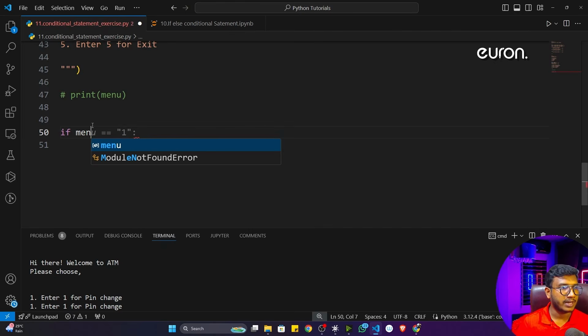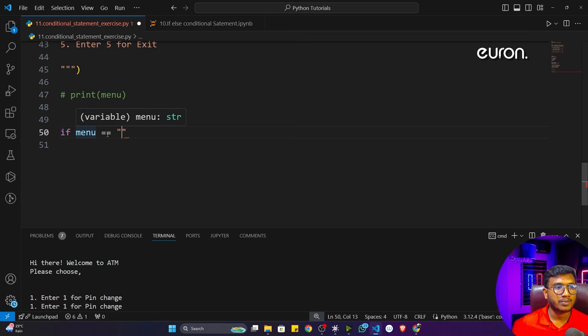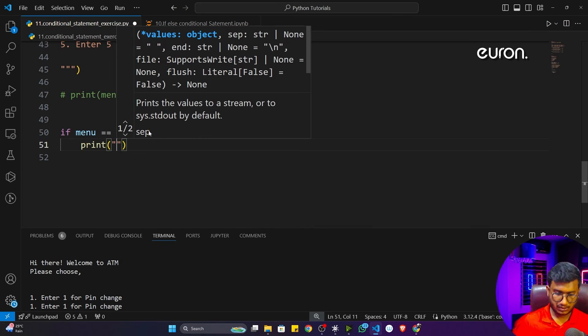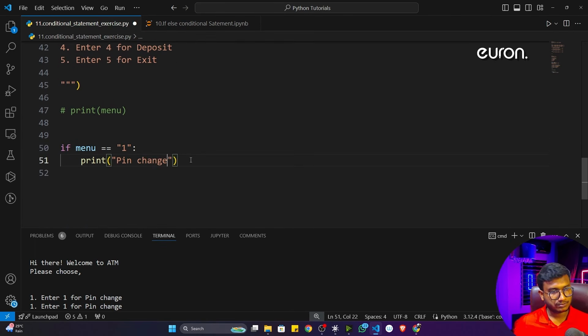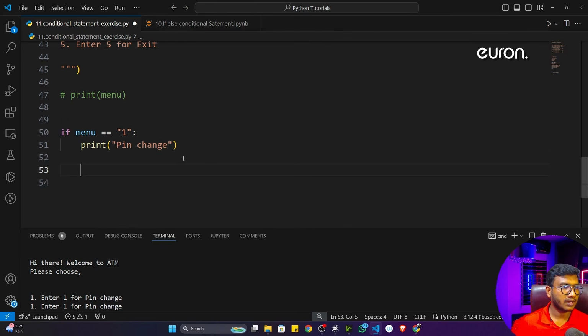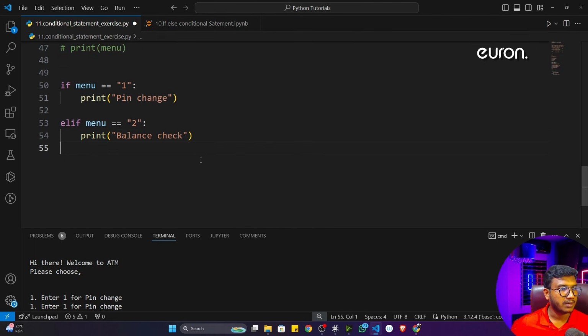So here simply I can write. First thing, I will check if menu is equal. So again, I'm using the relational operator, you can see. I think you already learned about this particular relational operator. If menu is equal 1, that means it will print pin change. Elif menu equal 2, it will print balance check.